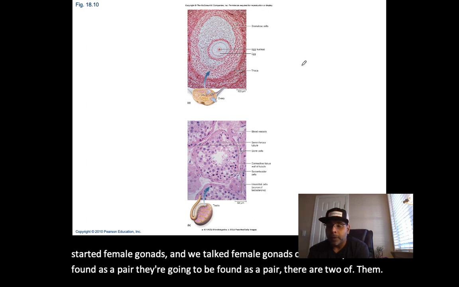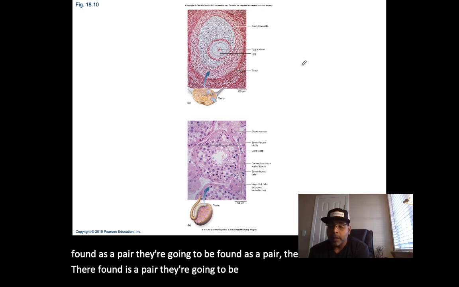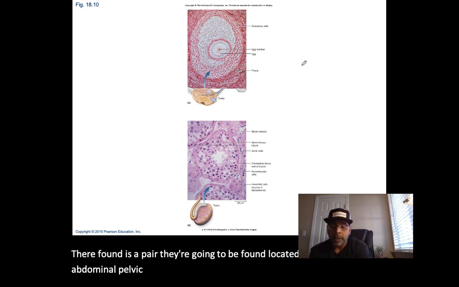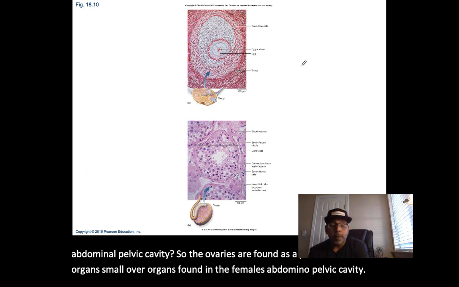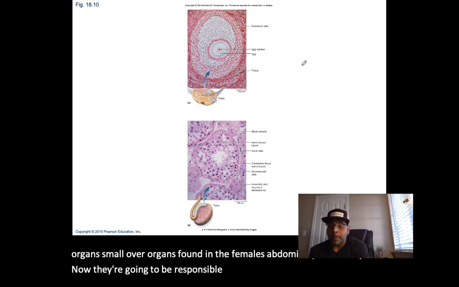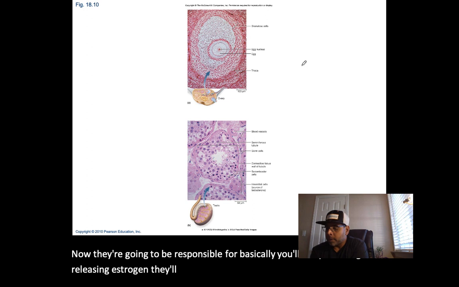They're located in the female's abdominal pelvic cavity. So the ovaries are found as a pair. They're small oval organs found in the female's abdominal pelvic cavity. Now, they're going to be responsible for producing and releasing estrogen.